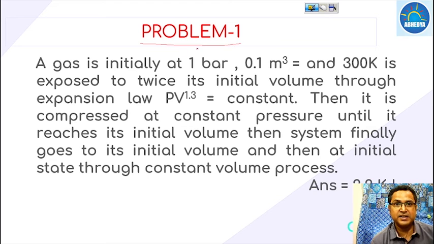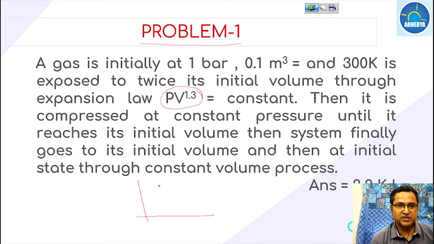A gas initially at 1 bar, 0.1 meter cube and 300 Kelvin is expanded to twice its initial volume through the expansion law PV to the power 1.3 equals constant. So what is this process? This process is a polytropic process. Okay, so first draw the diagram. Initially it is at 1 bar, 0.1 meter cube and 300 Kelvin and expanded to twice its initial volume.